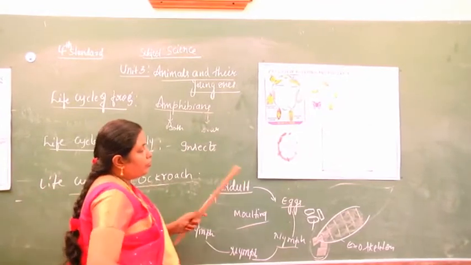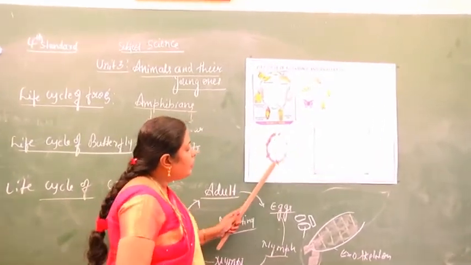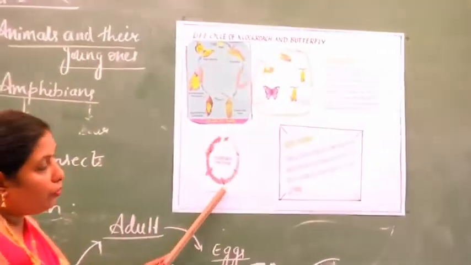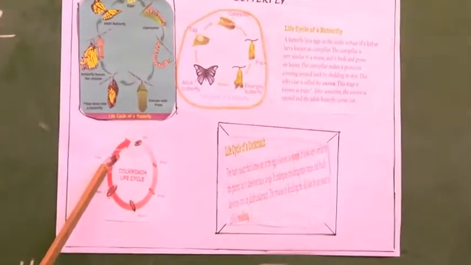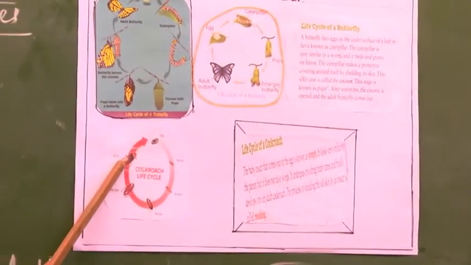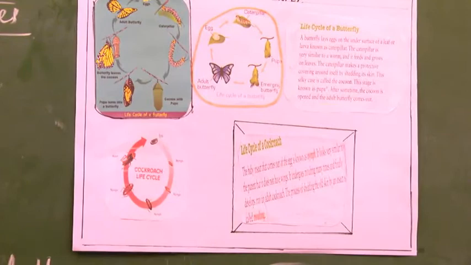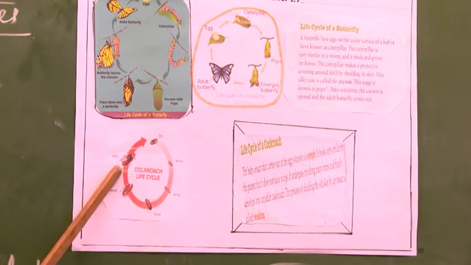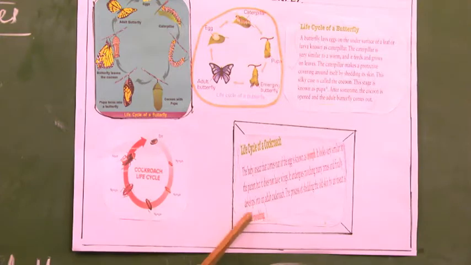Okay, students, this is about the life cycle of cockroach. It has a very hard extra body covering called exoskeleton. Each time they lose the old ones and they are replaced by new ones. That is called molting.